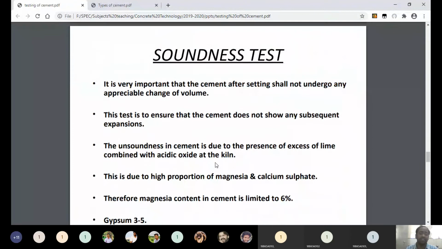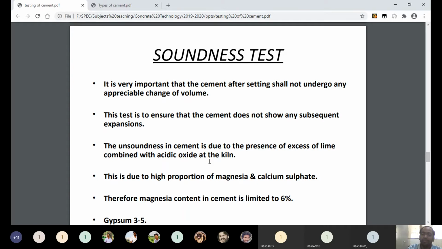And next one is soundness. Soundness is the most important property of cement. It depends upon the strength of cement and the fineness of cement. So I will tell you what soundness is. In the field method, I told you that you make a cement paste by mixing some water with cement, and then you can make a cement cake by cutting the paste with sharp edges. Take that cement cake and keep it in water.